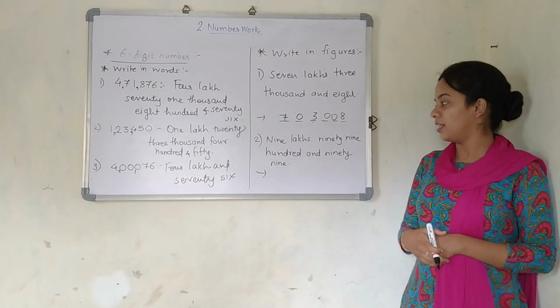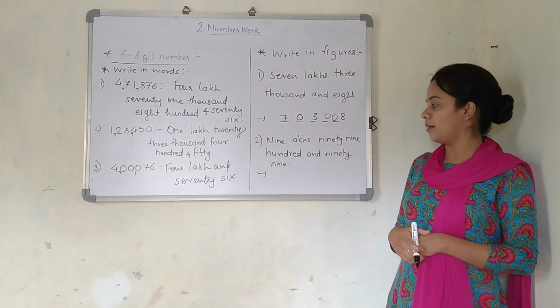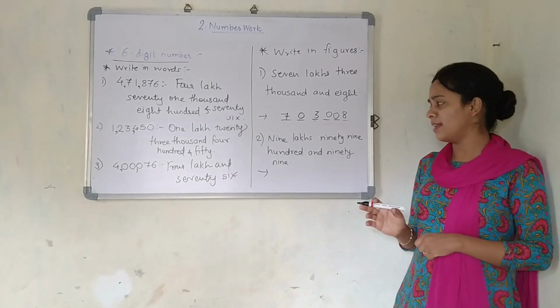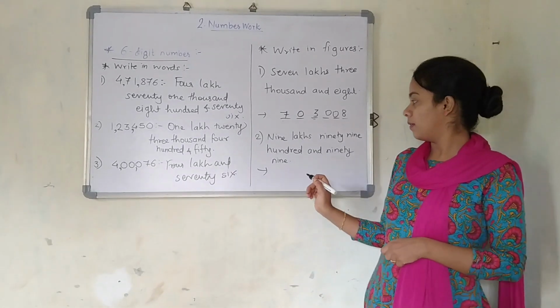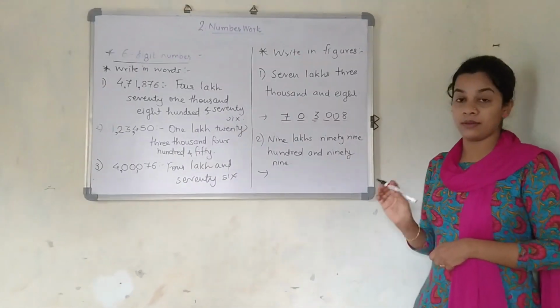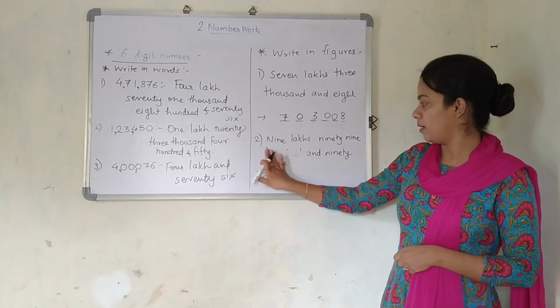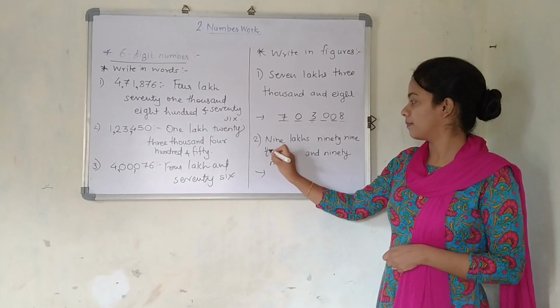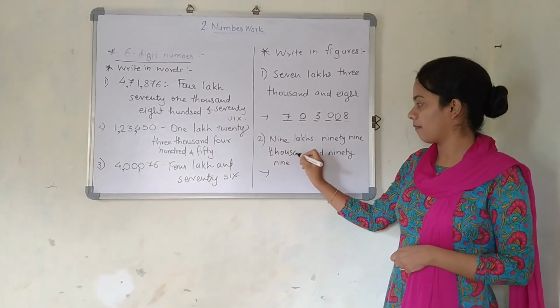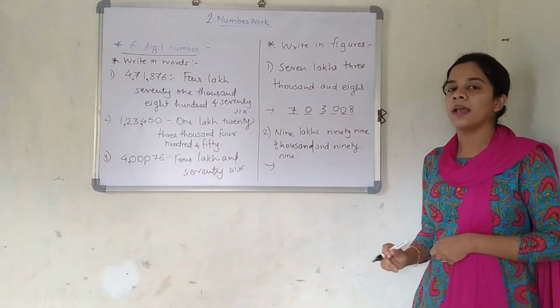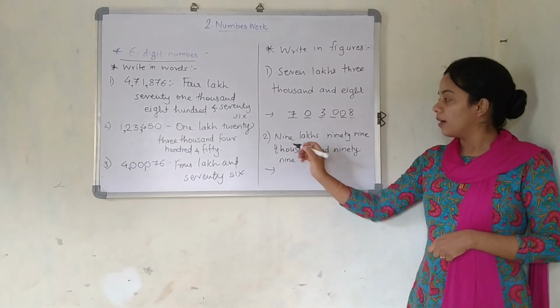Now just pay attention here. 9,99,000. Sorry, my mistake. Just 1 minute. It is 99,000 and 99. So 9 lakhs.